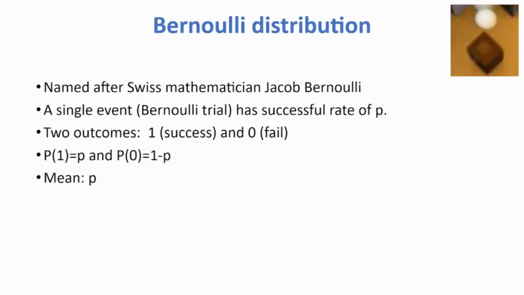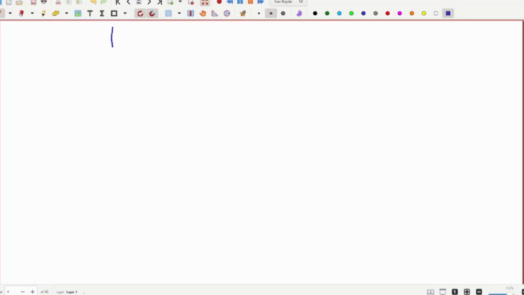Now when we have such data, and we give success the value 1 and failure the value 0, then the mean of that data will be P. The variance will be P times 1 minus P, and the notation will be Bernoulli of P. This is simple mathematics. So as we said, a successful event has value 1 with probability P, and an unsuccessful event has value 0 with probability 1 minus P.